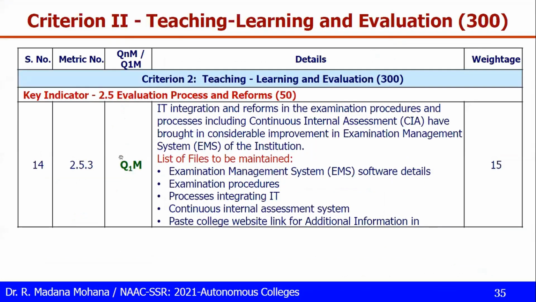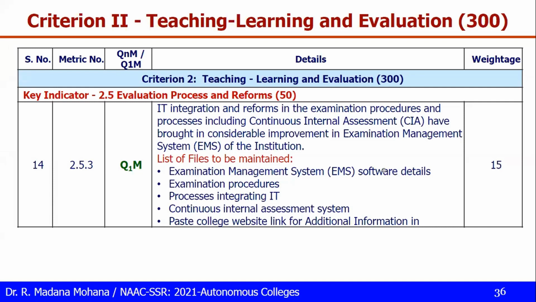Then 2.5.3, this is qualitative. IT, that means the software, information technology, integration and reforms in the examination procedures and process, including continuous internal assessment, have brought in considerable improvement in examination management system. So as an autonomous college, which IT software you are using for processing of results and examination process?